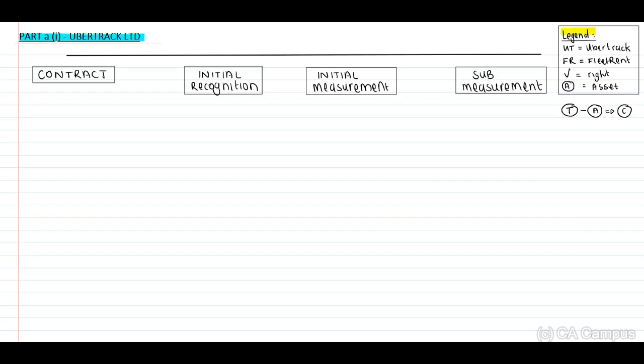Now, I'm not going to write out sentences. I don't have time in our recordings to do this. Now, in terms of my legend, when I make use of UT, this will represent the word UberTrack. If I make use of FR, this will represent Fleet Rent, a tick mark, a right, and an A, an asset.